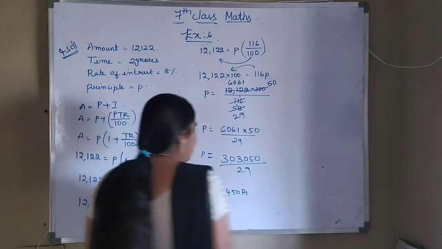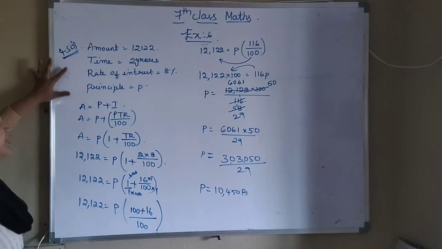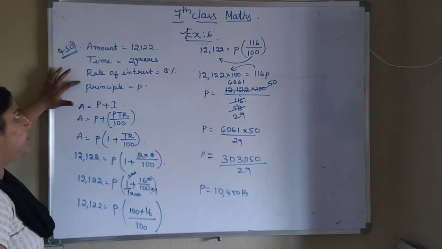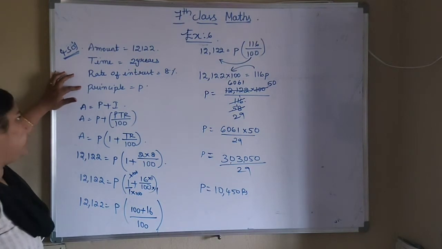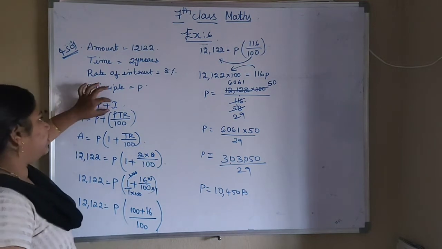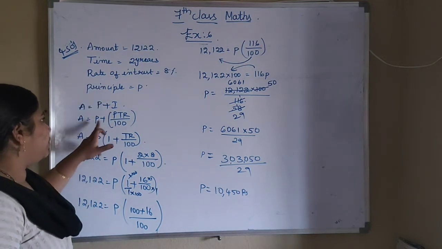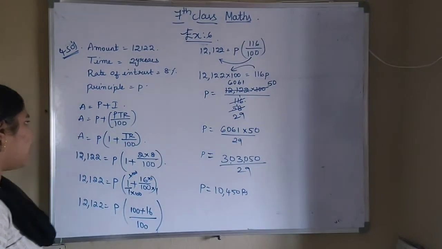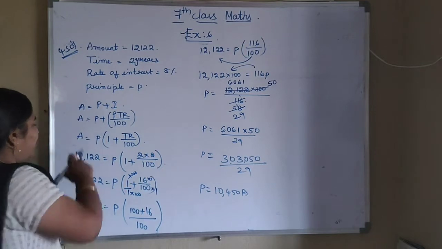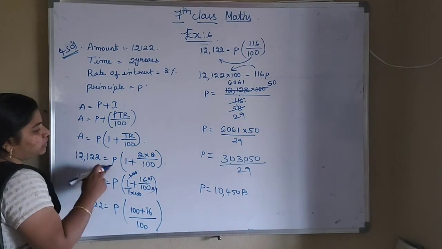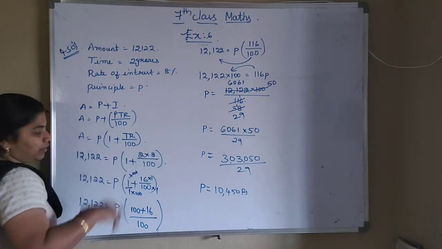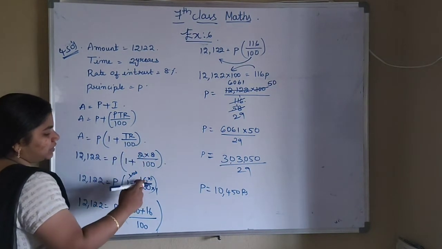Okay, so what we did, they have given the amount value as 12,122, time they have given us 2 years, rate of interest is 8%, principal we have to find. So in that, which formula we are using? A is equals to P plus I. I is nothing but PTR by 100. In this 2 we are seeing P as common, so I am taking P out. So what is remaining? 1 plus TR by 100. Now A value is 12,122 is equals to P into 1 plus T value is 2, R value is 8 by 100. So 1 plus 8 2s are 16 by 100.